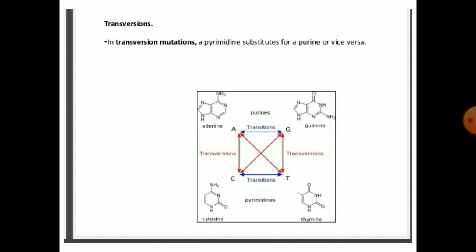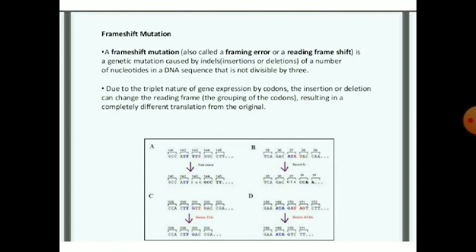Next is the transversion. A transversion mutation is one in which a pyrimidine substitutes for a purine or vice versa. Frameshift mutation. A frameshift mutation, also called a framing error or a reading frameshift, is a genetic mutation caused by indels, insertions or deletions of a number of nucleotides in a DNA sequence that is not divisible by 3. Due to the triplet nature of gene expression by codons, the insertion or the deletion can change the reading frame, that is, the grouping of the codons, resulting in a completely different translation from the original.